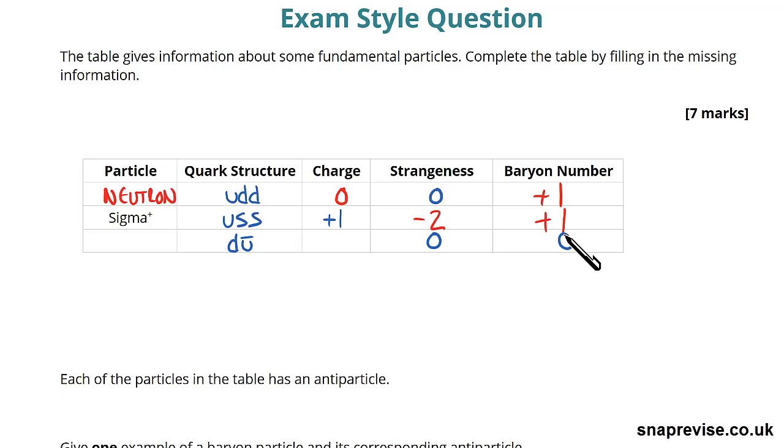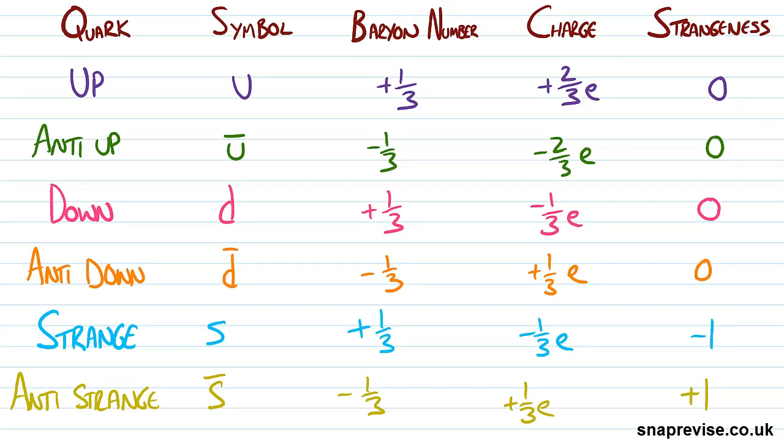Finally, this last one. Well, let's look at it. It's got just 2 quarks, a quark and an anti-quark, so it's clearly a meson. And we know that it's got a down quark and an anti-up quark. Down quarks are negatively charged, and an up quark is positively charged. But here we've got an anti-up quark, so that's negatively charged. What's the total charge on that going to be? Well, going back to this, we remember that the charge on a down is -1 over 3e. The charge on an anti-up is -2 over 3e.